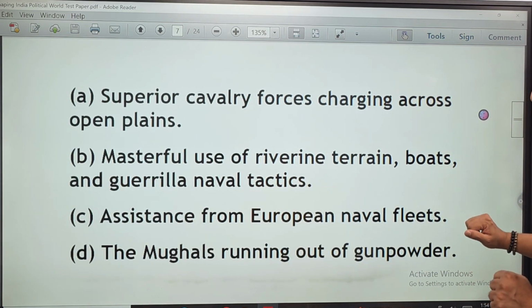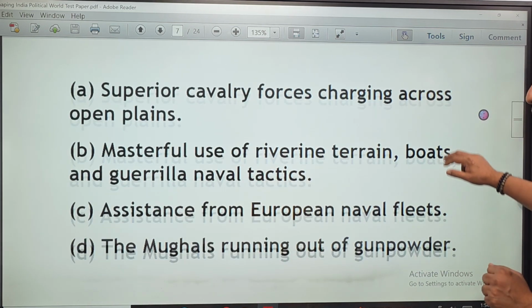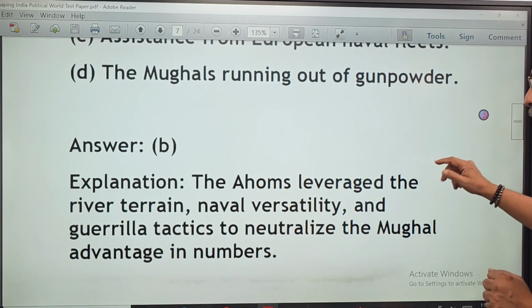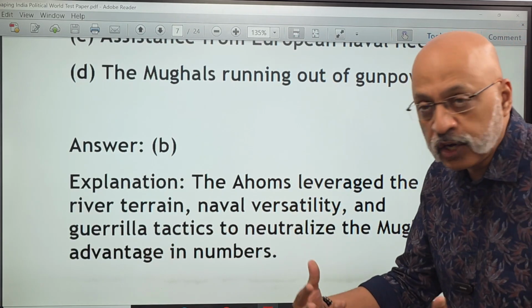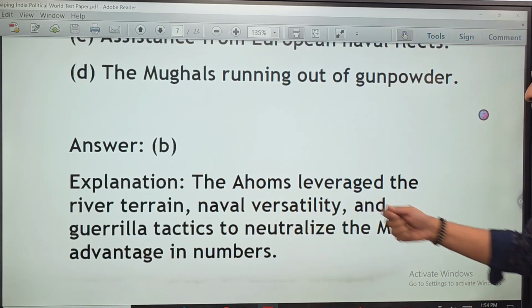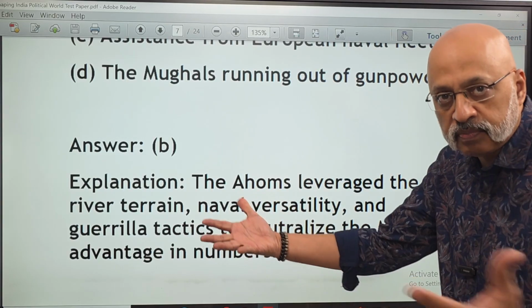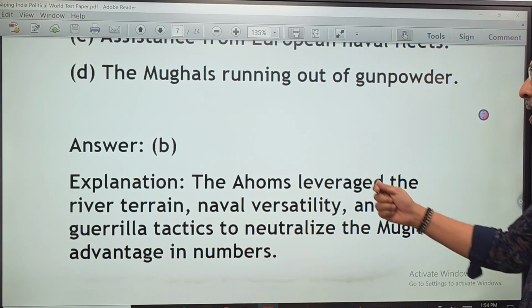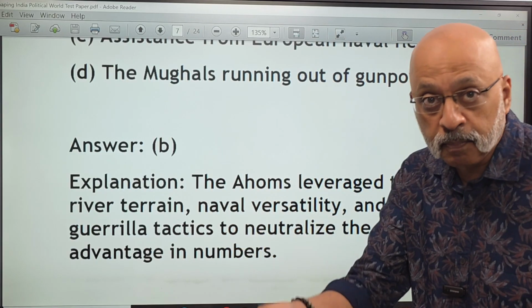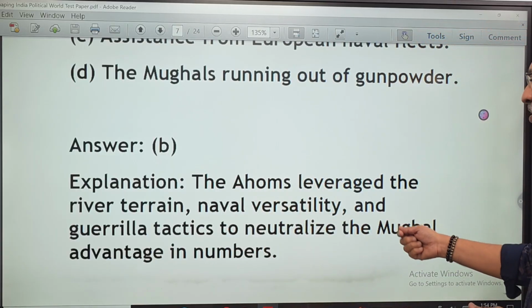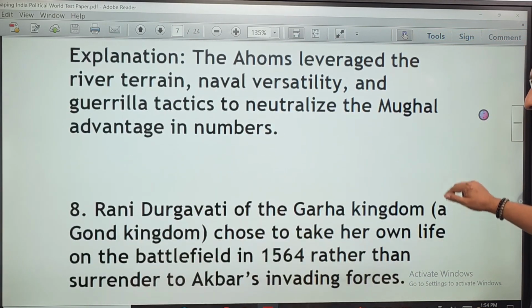These are the 4 options. So the correct option is option B, because the Ahoms leveraged the river terrain, naval versatility, means their ability to use the navy efficiently, and guerrilla tactics, that is taking people by surprise, to neutralize the Mughal advantage in numbers.